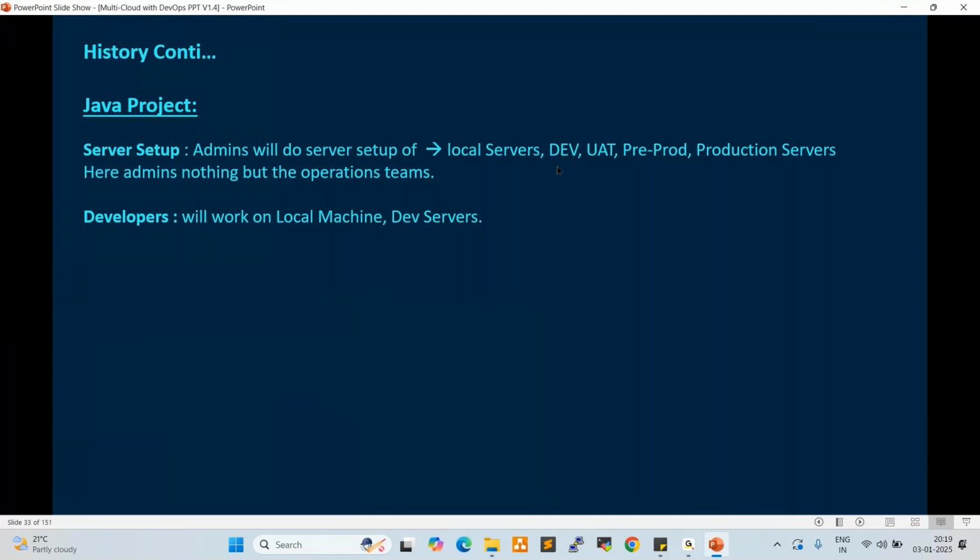Once development is completed, they move to UAT for testing. After that, we move to pre-prod.